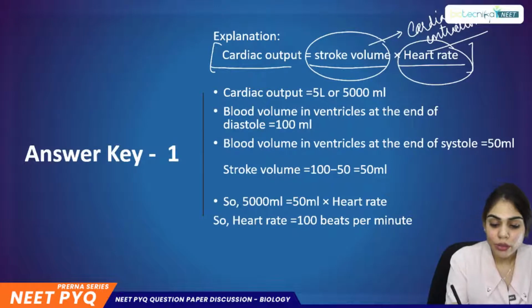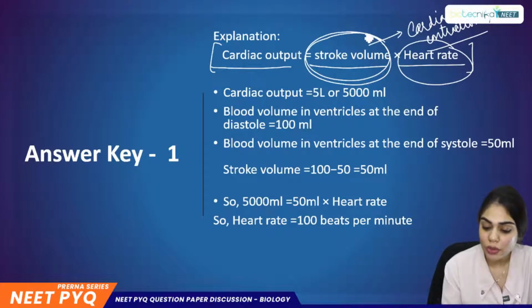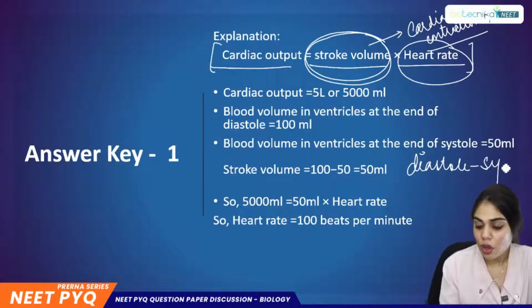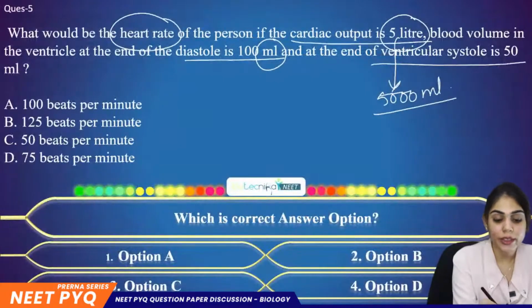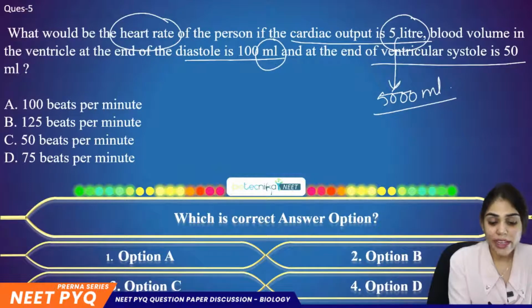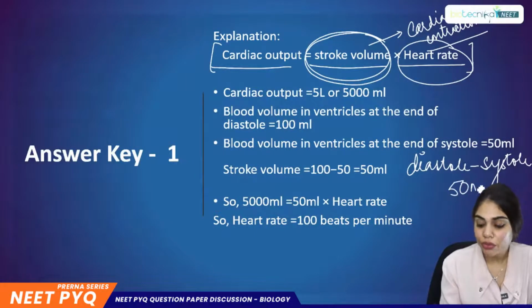Now here we have to find out the stroke volume. How to find out the stroke volume? Just subtract the systole value from the diastole value. What is the value for the diastole here? It is 100 ml. So if I subtract 50 ml from 100 ml, what will I get? I will get 50 ml.